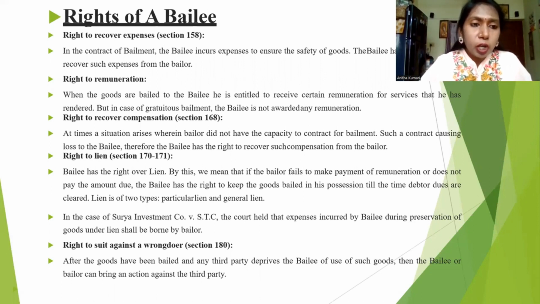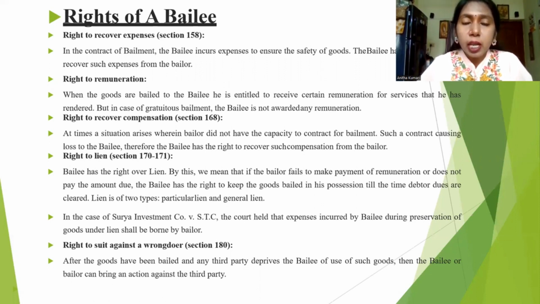Right to lien. So what do you mean by right to lien? The bailee has the right of lien. That means if the bailor fails to pay the remuneration or does not pay the amount due, the bailee has a right to keep the goods bailed in his possession until the dues are cleared. Do you understand? For example, I have given cloth to the tailor for stitching purposes. I have given around 10 saris.